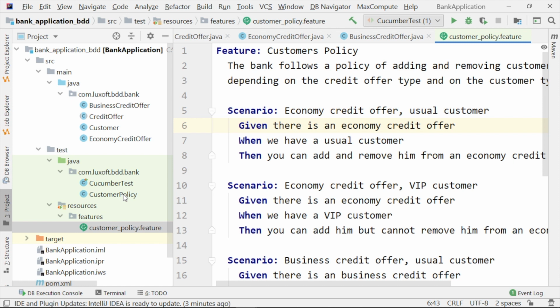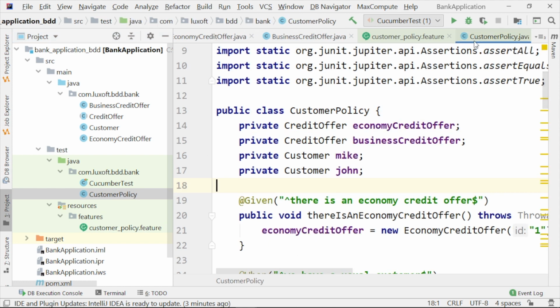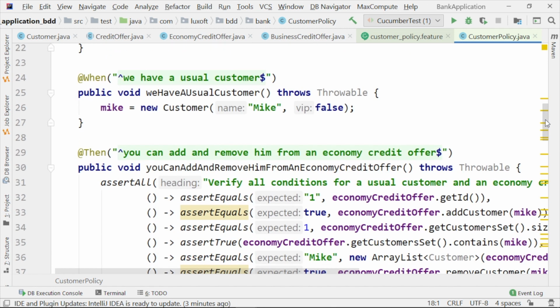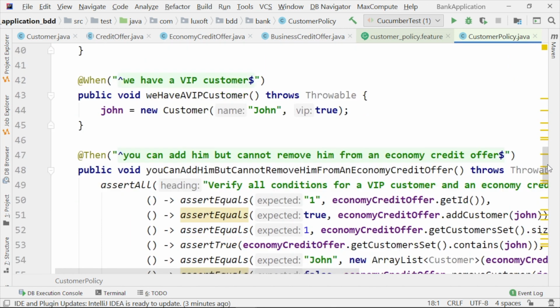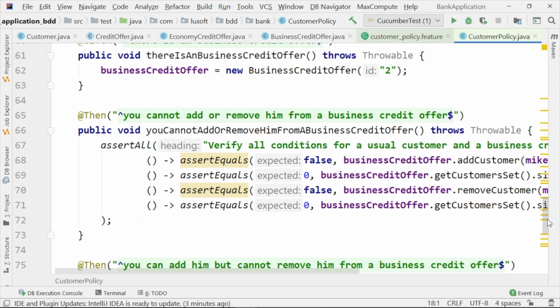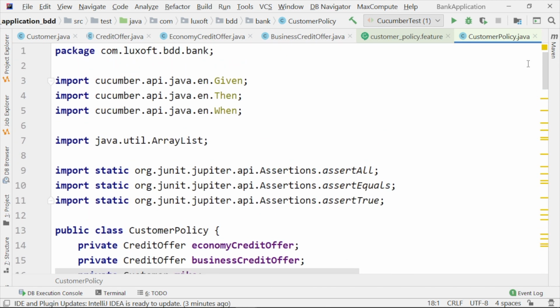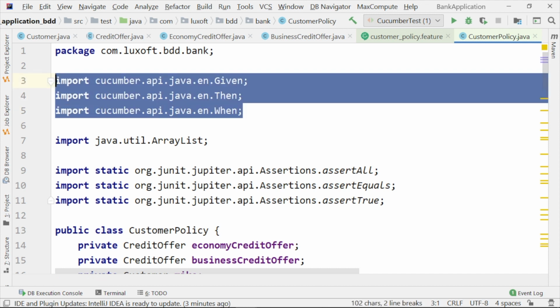How do we move from the scenarios to the code? We may have a look here. This is the implementation of the scenarios at the level of the code. You see some new annotations. These are Cucumber annotations.